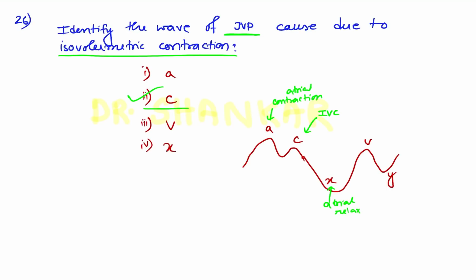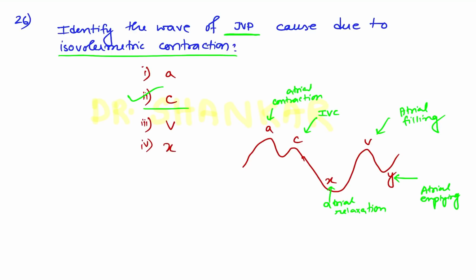Then V is due to atrial filling. After atrial relaxation, it is followed by passive atrial filling that causes wave V, and this Y wave is due to atrial emptying with opening of the tricuspid valve. So these are the JVP waves.